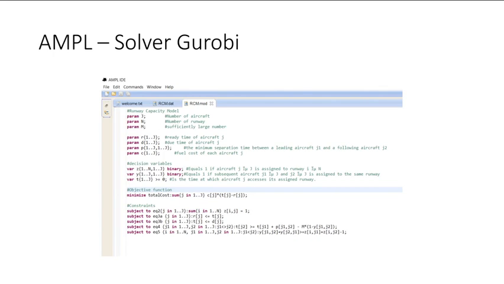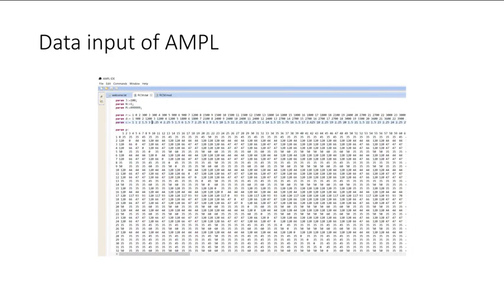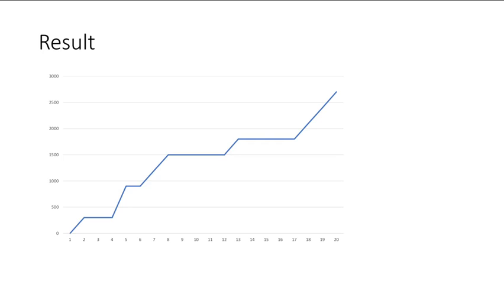And this is the AMPL. We use solver Gurobi to run this model. This is the data input of AMPL from the Visual Basic application. We move it to this software. The result, this is a ready time, that it is impossible to assign some aircraft at the same time in the same runway.